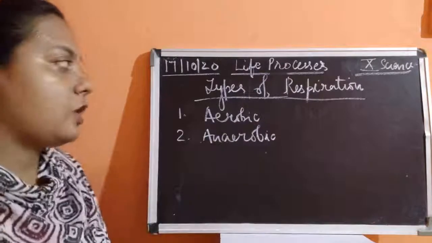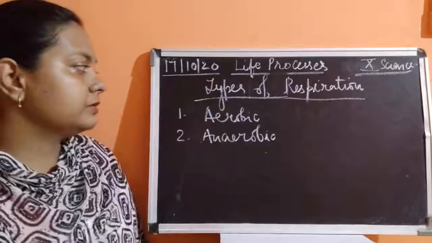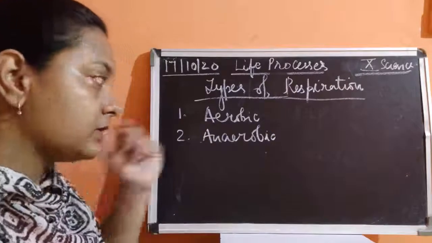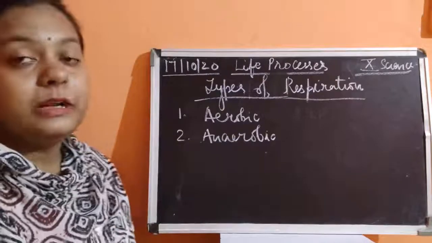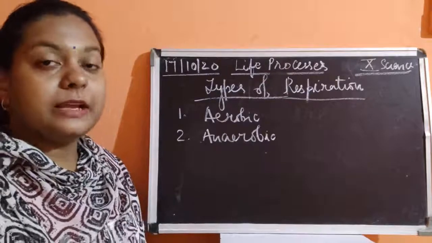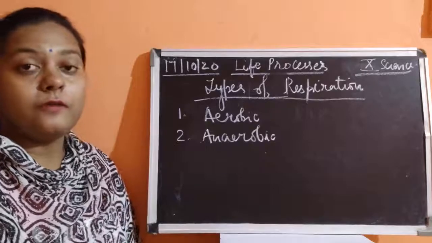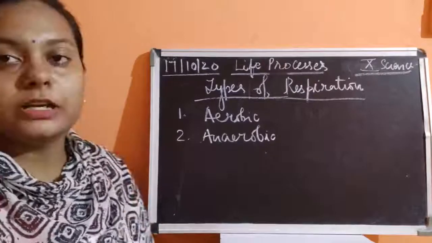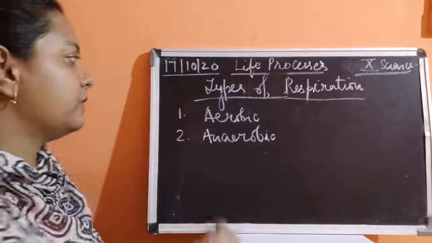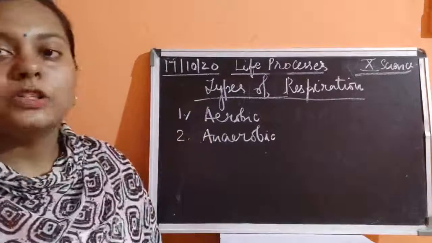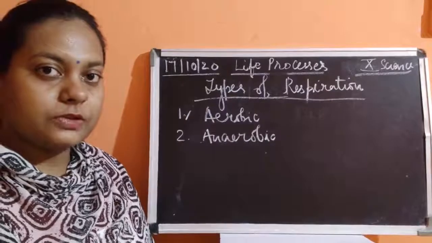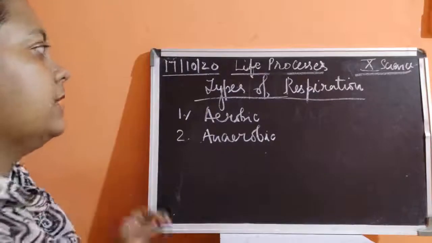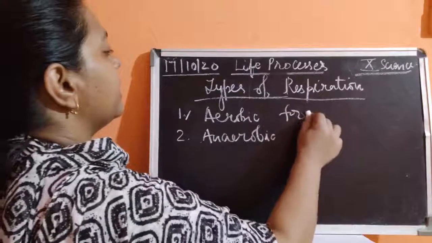Aerobic respiration is a respiration where oxygen is involved. It means that the oxidation of food will take place in the presence of oxygen. Whereas anaerobic respiration is just the opposite of the aerobic mode, which means that in the absence of oxygen, food is going to burn to give us energy. That is why food is said to be the fuel.